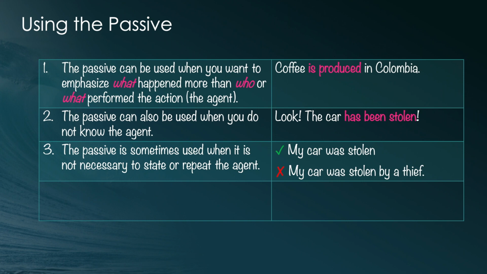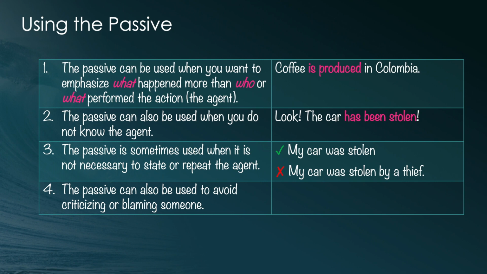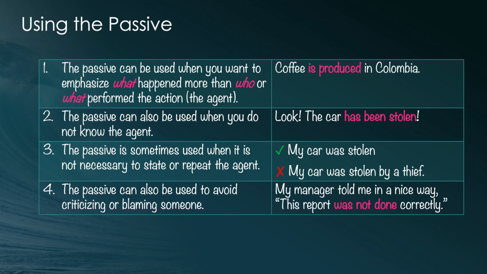And the last rule is this: the passive can also be used to avoid criticizing or blaming someone. Here's an example of this kind of use. My manager told me in a nice way, this report was not done correctly. That's how a manager should point out a problem.